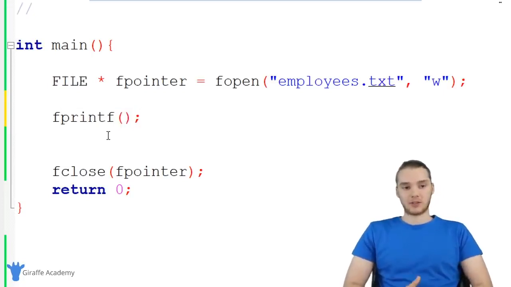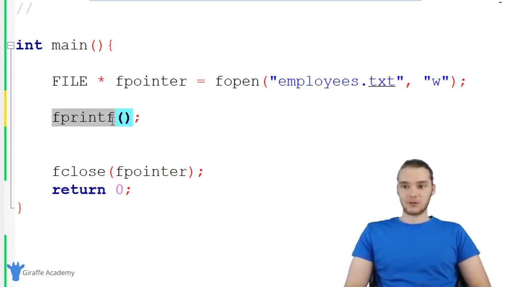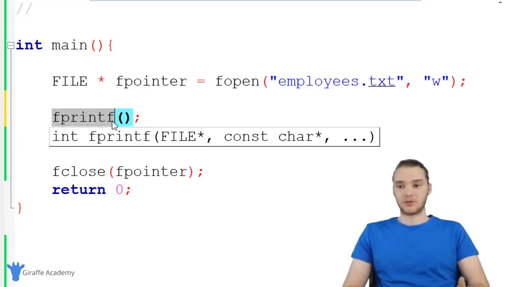So if you've used the printf function, and if you're following along with this course, we've been using it throughout the entire course. The printf function basically allows you to print information out onto the console window. Fprintf is going to allow us to essentially just write information to a file.